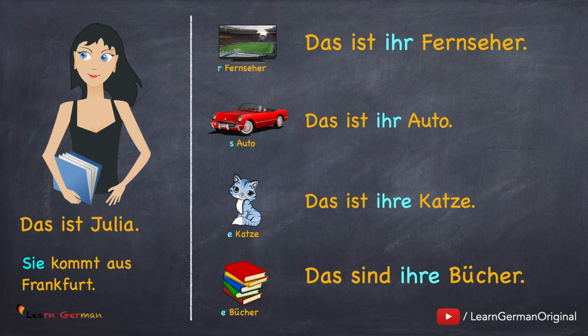Das sind ihre Bücher. So once again, you would use ihr when the article is der or das, and you would use ihre when the article is die, for feminine or for plural.